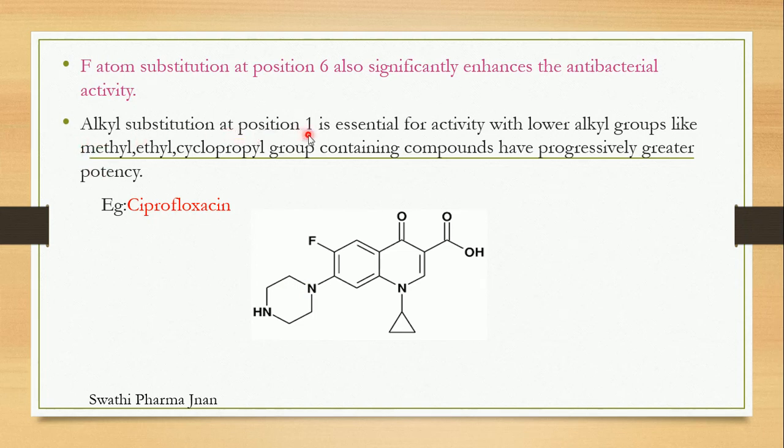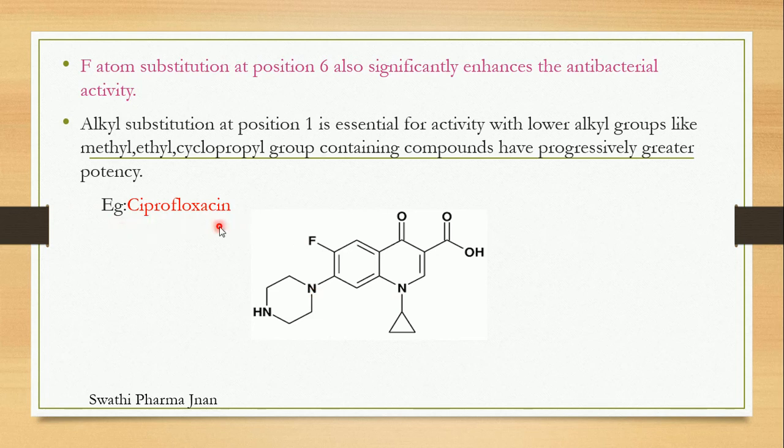Alkyl substitution at position 1. At the first position, any alkyl substitution is essential for the antibacterial activity. Particularly, this alkyl substitution should be lower alkyl groups like a methyl group, ethyl group or cyclopropyl group attached at the first position, and compounds containing these groups have progressively greater potency.